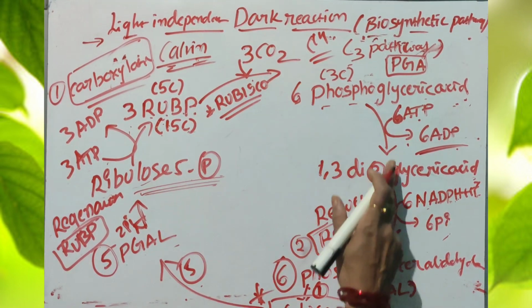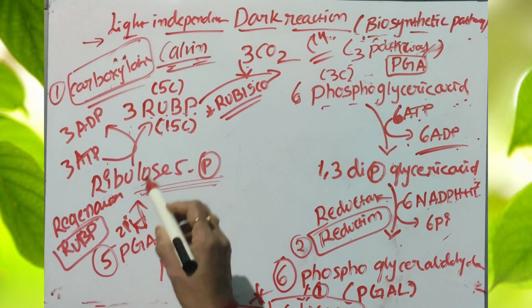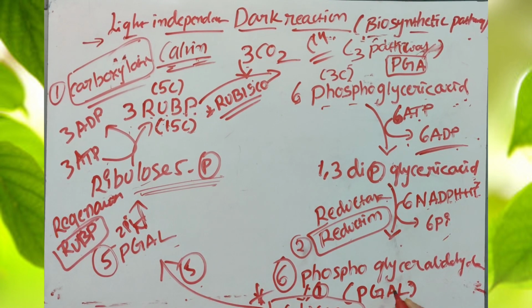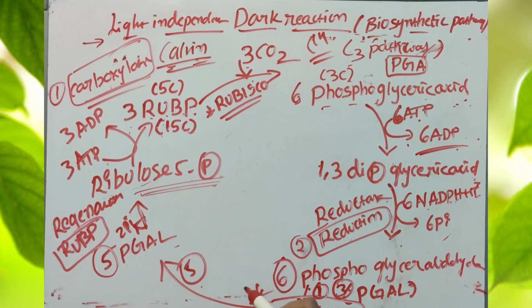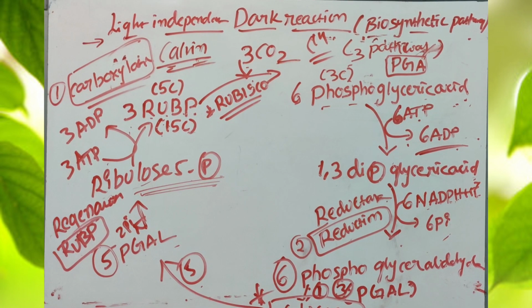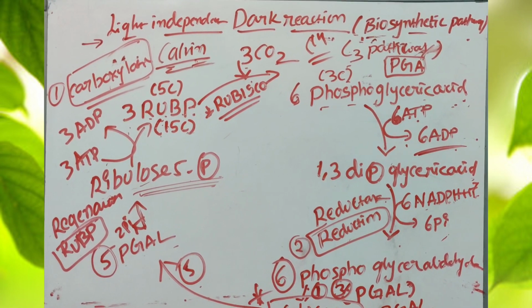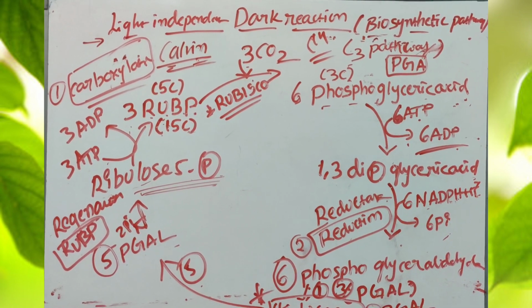Totally 3 molecules of carbon dioxide are introduced into the dark reaction. Only 3 molecules of phosphoglyceraldehyde are utilized. Again, this reaction is repeated a second time. So the overall cycle is repeated one more time, and another 3 molecules of 3-PGAL are produced. Totally 3 plus 3, glucose having a 6 carbon molecule.